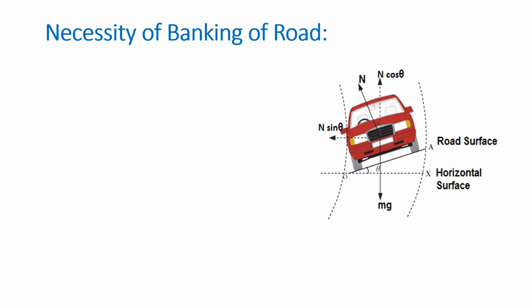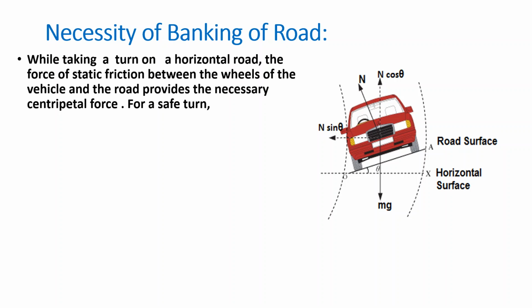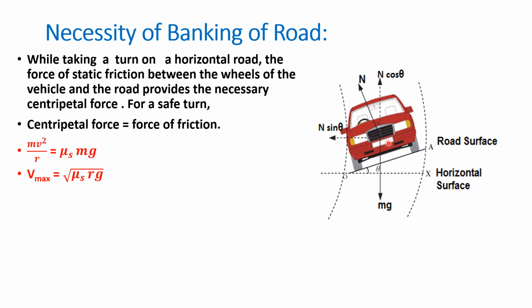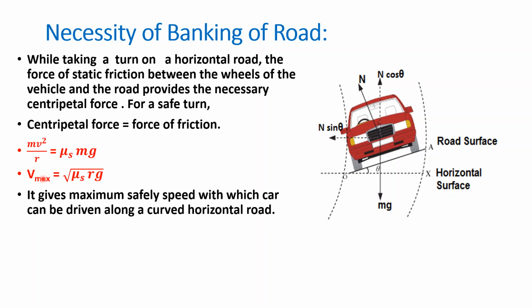Banking of road. Why is the banking of road necessary? When a vehicle is taking a turn on a horizontal curved surface, the force of static friction between the wheels of the vehicle and the road provides the necessary centripetal force. Therefore, for a safe turn, the centripetal force must be equal to the force of friction, and this gives the maximum speed limit of a vehicle as equal to square root of mu s rg, where mu s is the coefficient of static friction.